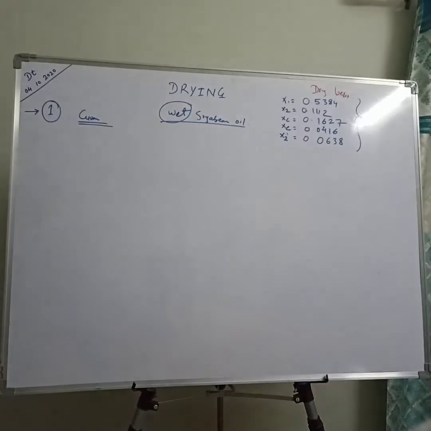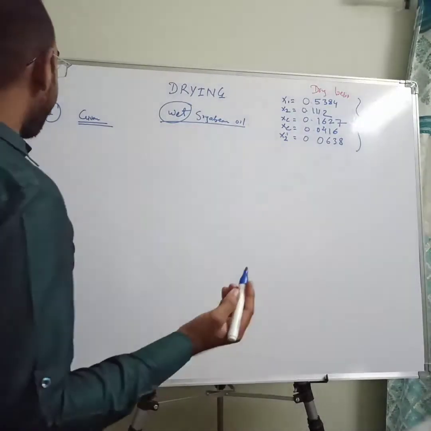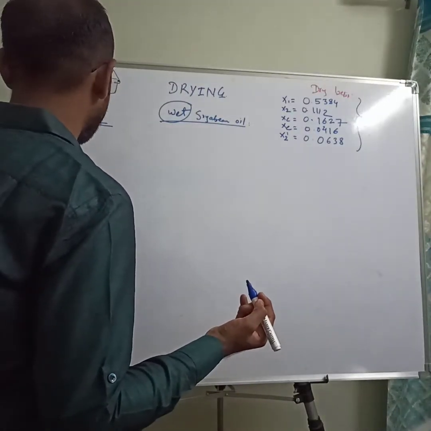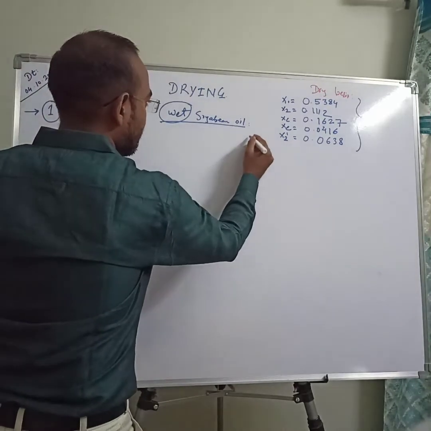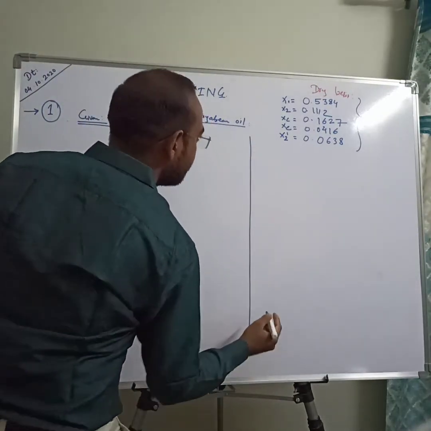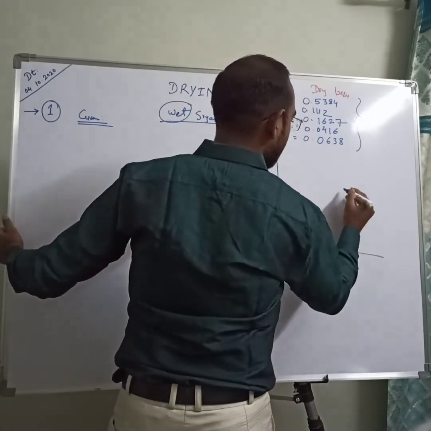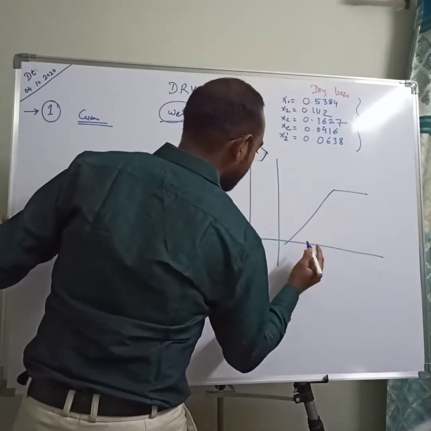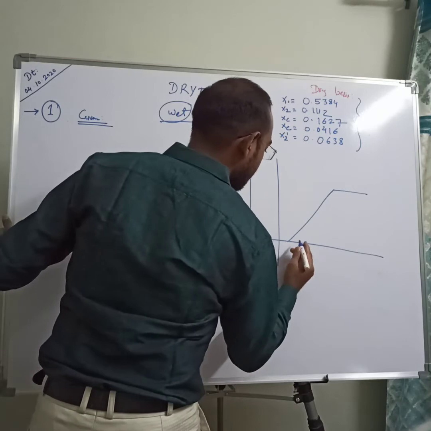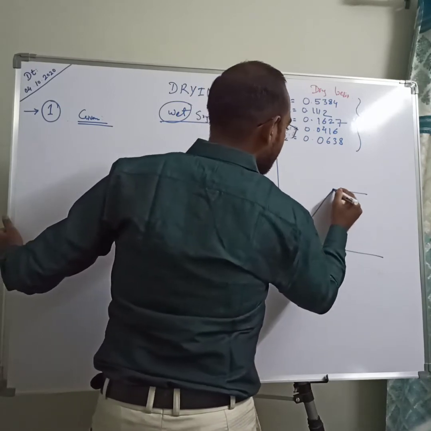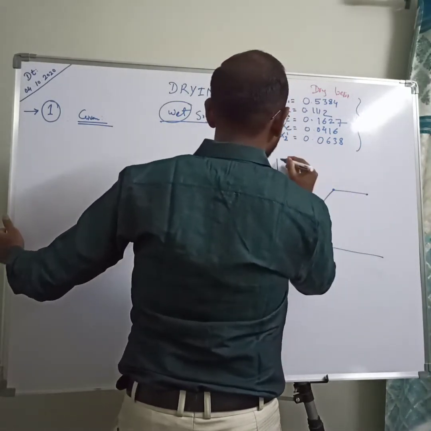So first thing is the graph. Okay, I will just draw the graph here. So this is our basic graph of your drying. One point, another point, another point.